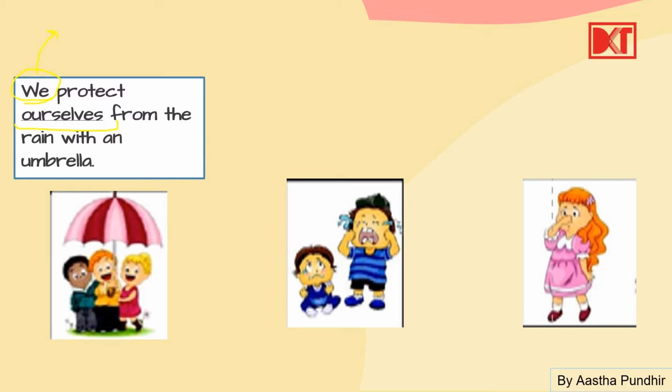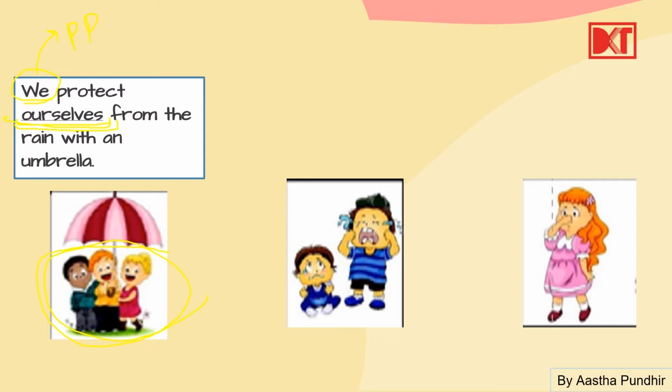Okay, we is also a personal pronoun. But protect क्या कर रहे हैं? Protect ourselves. So object और subject कौन है? These people, मतलब us only. We. So we use as a personal pronoun that we protect ourselves. So ourselves, जो हम object के लिए pronoun use कर रहे हैं, that becomes the reflexive pronoun.